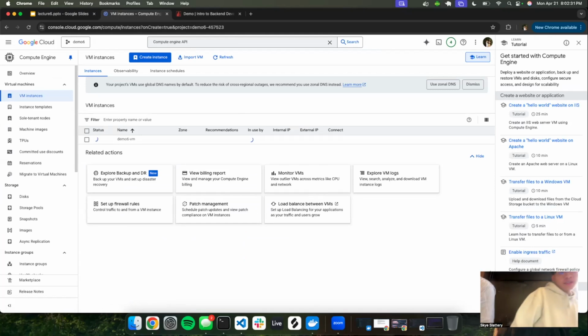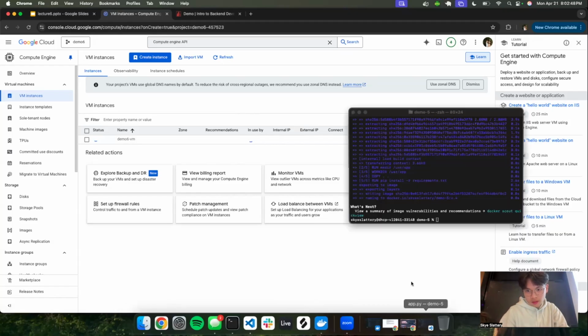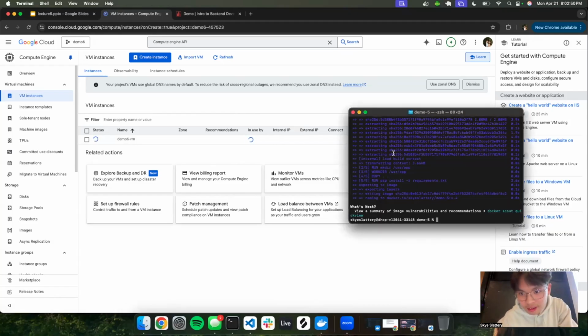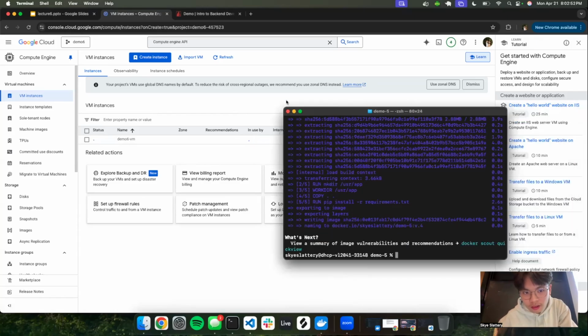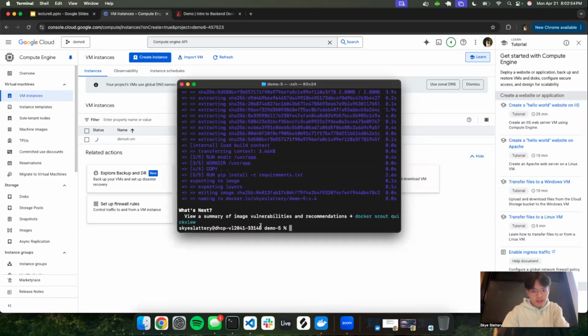So now our VM is being created. It'll take a while, so while we're doing that, let's build our image and push it to Docker Hub, so when we SSH into our server, we can actually pull it. So we'll go to the terminal. We're already inside the folder demo5.